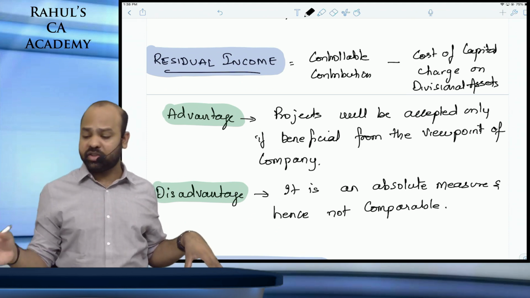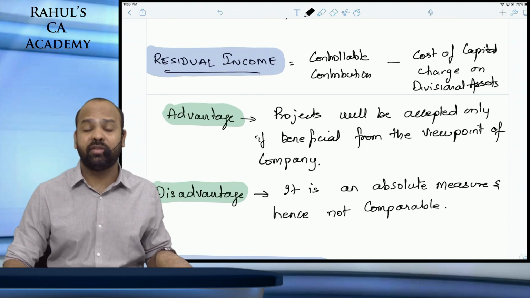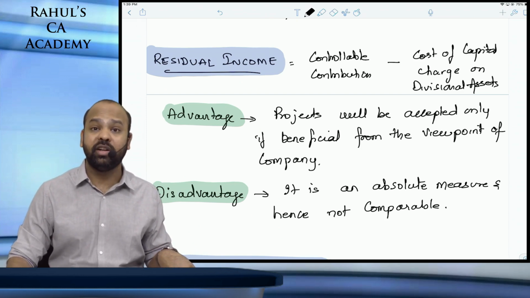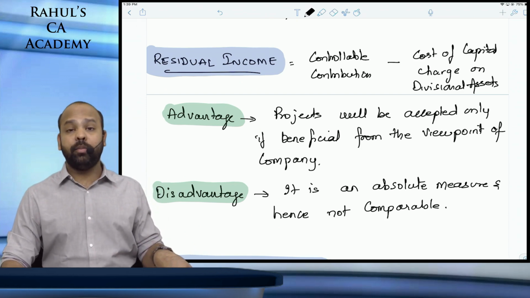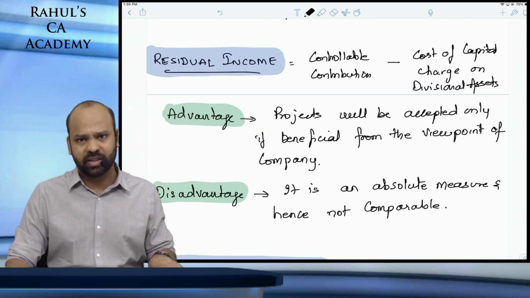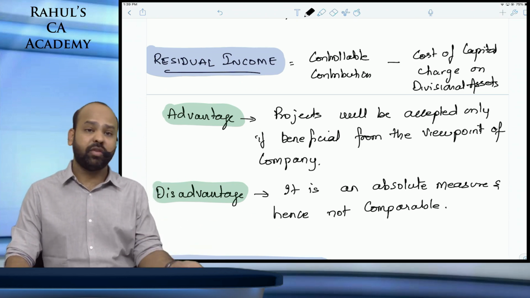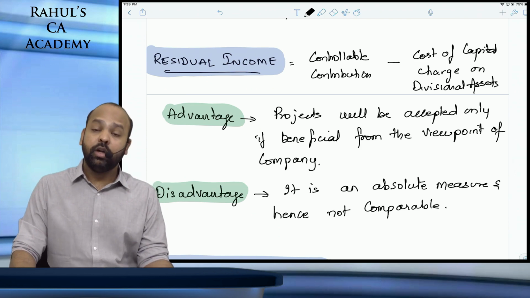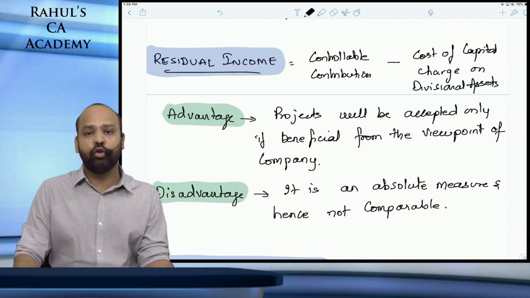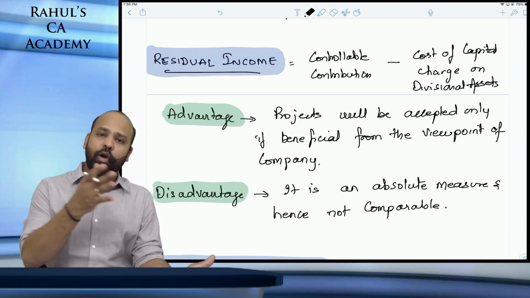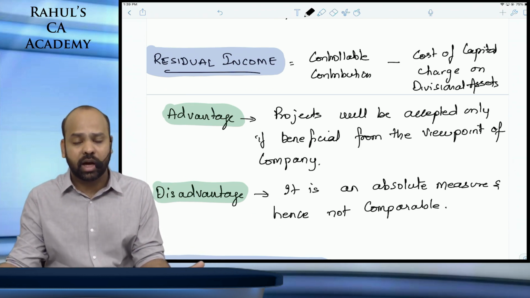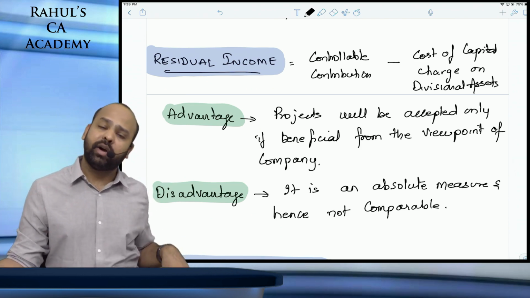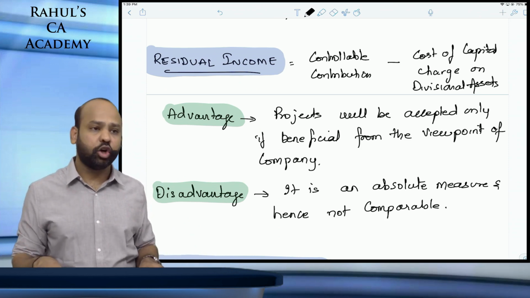Apart from that, in the general questions that we did in the class, we've also seen scenarios where a particular divisional manager was delaying investments only because he thought his ROI would decrease. That is why they were not making fresh investments in their particular departments, which was detrimental and not correct from the viewpoint of the entire organization. So an advantage of ROI becomes a disadvantage for RI, and an advantage of residual income becomes a disadvantage for return on investment.